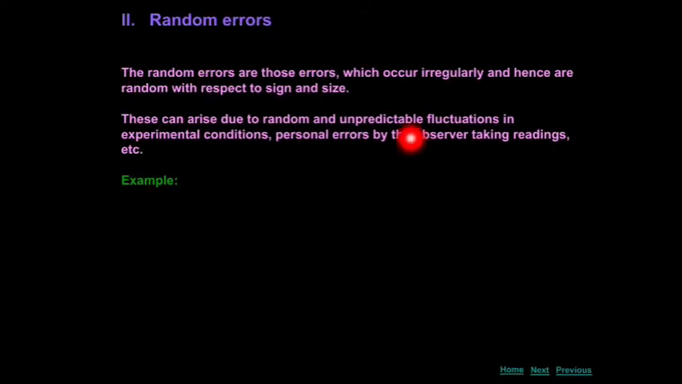The random errors are those errors which occur irregularly and hence are random with respect to sign and size, arising due to the random unpredictable variation in experimental conditions like pressure, voltage, temperature.